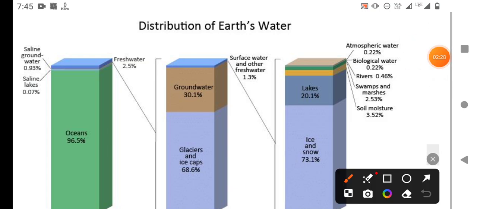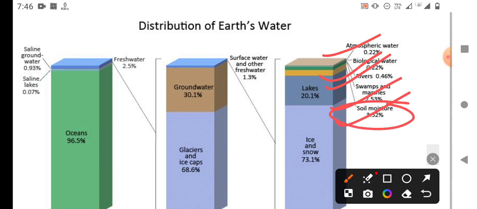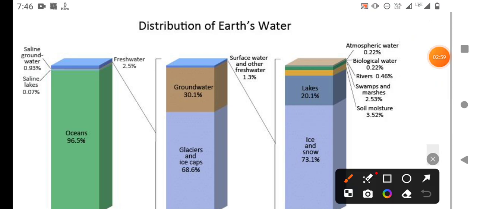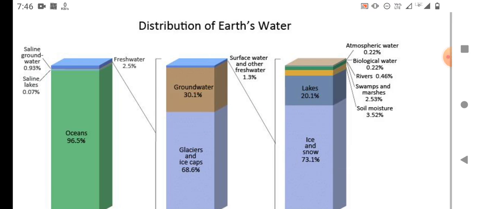Soil moisture 3.52%, swamps and marshes 2.53%, rivers 0.46%, biological water 0.22%, and atmospheric water 0.22%. Soil moisture is found near the surface of the earth.